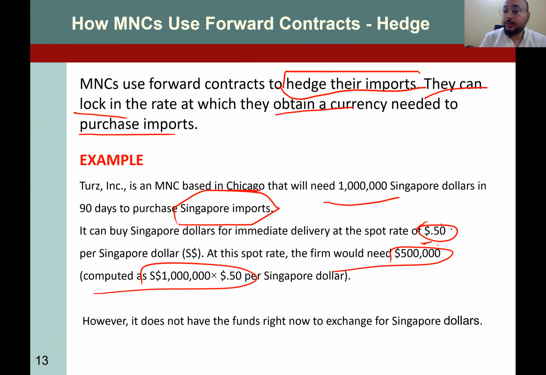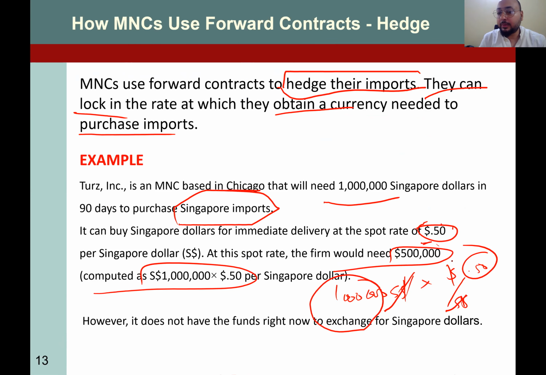Right now, the rate is dollar over Singaporean dollar 0.50, and we need 1 million Singaporean dollars. So the Singaporean dollar cancels. 1 million multiplied by 0.5, the answer would be in dollars. So we would be needing $500,000 right now.